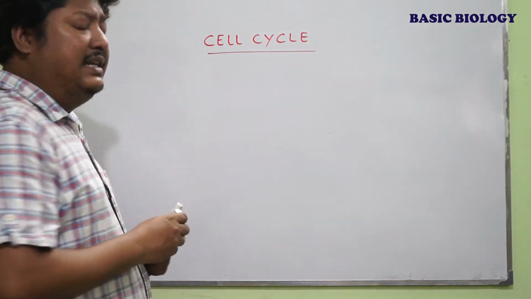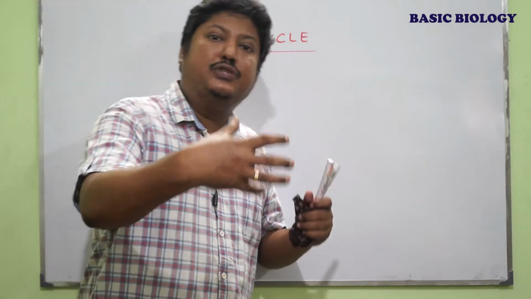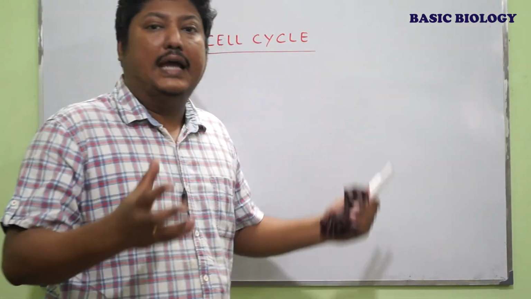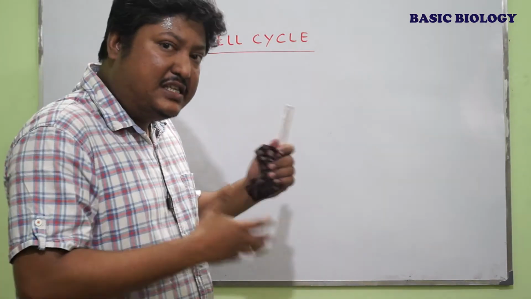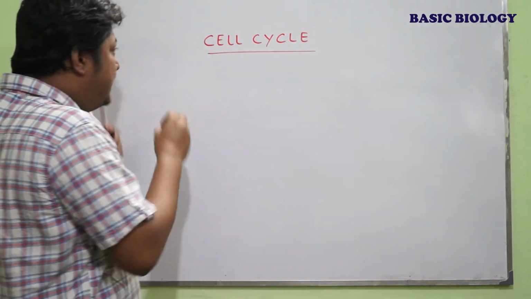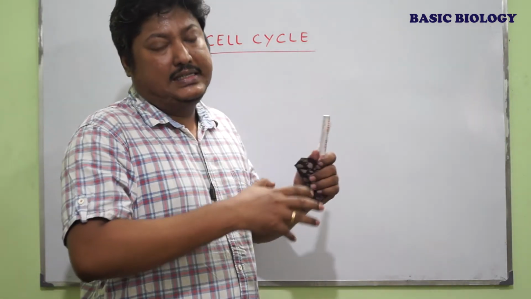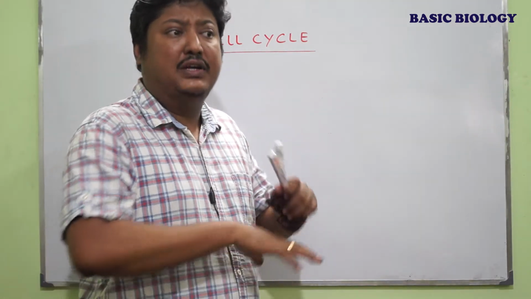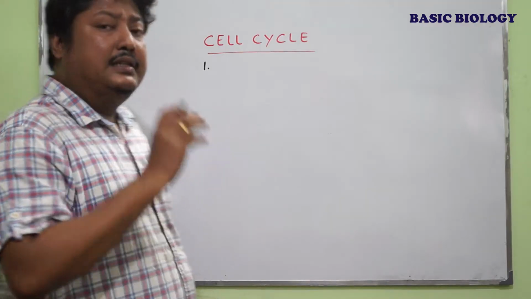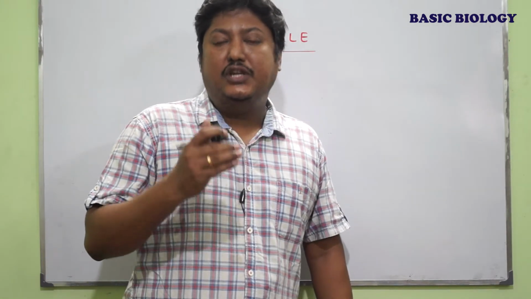So, the cell cycle is a set of macromolecular events that leads to cell division, which ultimately gives rise to two daughter cells with two identical chromosomes, which are similar to the parental chromosomes. The cell cycle will check mainly three major activities of a cell once it completes the cell division process or once it completes the cycle. The first thing is, once the cell is planning for division, whether that division is essential or not.